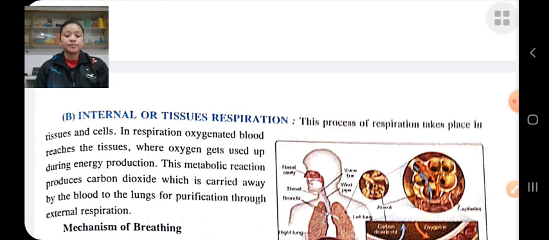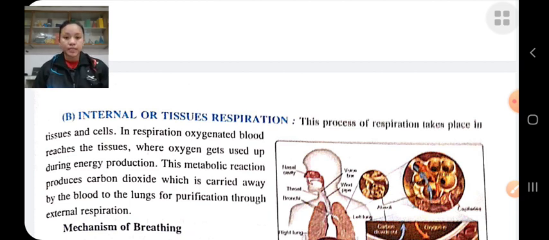In internal respiration, oxygenated blood reaches the tissue where oxygen is used for energy production. This metabolism releases carbon dioxide, which is carried away by the blood to the lungs for purification through external respiration, because in external respiration purification of blood takes place. Okay, this is known as internal respiration.